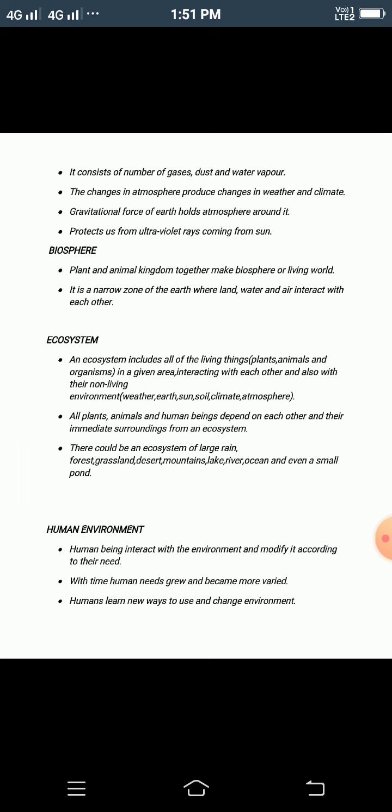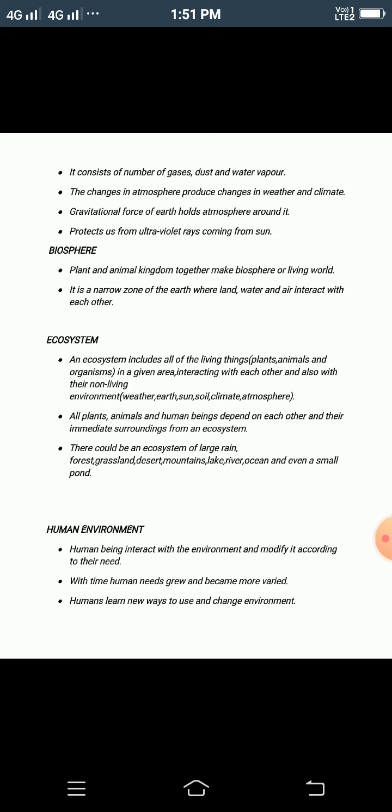The changes in the atmosphere produce changes in weather and climate. It means that whatever changes happen in the atmosphere, for example, if any harmful gas is polluting our atmosphere, it will change the weather condition and the climate of a particular area. That means you will see various places have different climate, different temperature and different types of weather conditions.